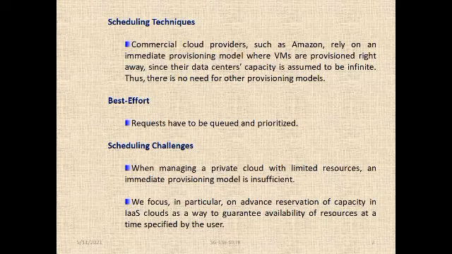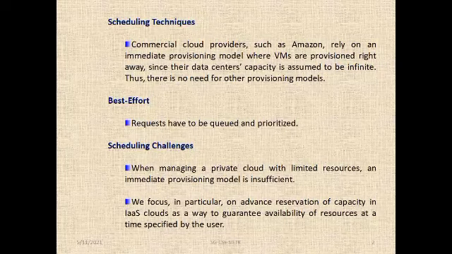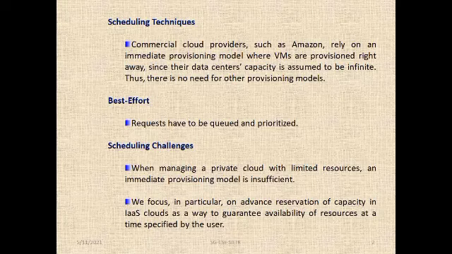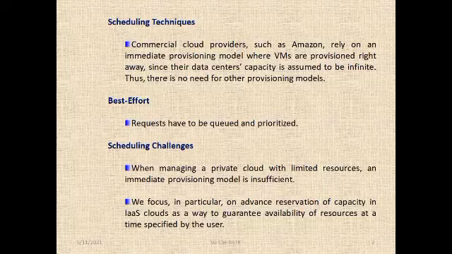So come to some more scheduling challenges. That immediate provisioning model is insufficient. The first line in scheduling challenges is the immediate provisioning model. It means that if, as an admin, I am preparing to do some task in my virtual machine, suddenly some higher order priority is knocking on my machines. What I should do is give priority to the exact process which is knocking.